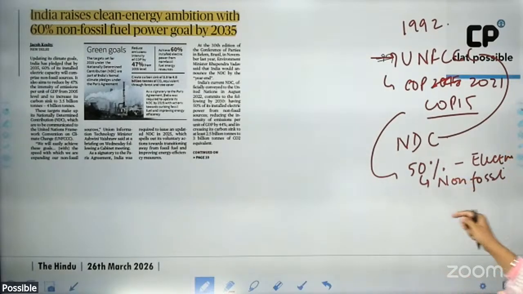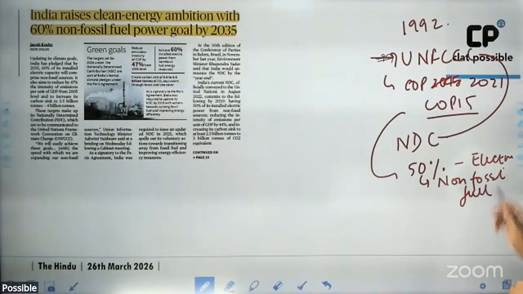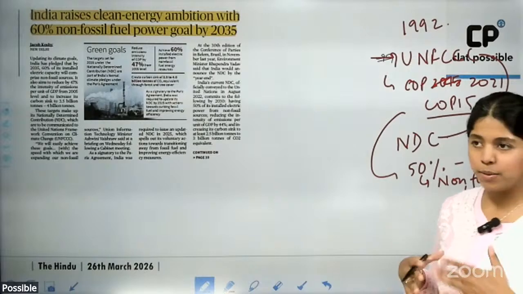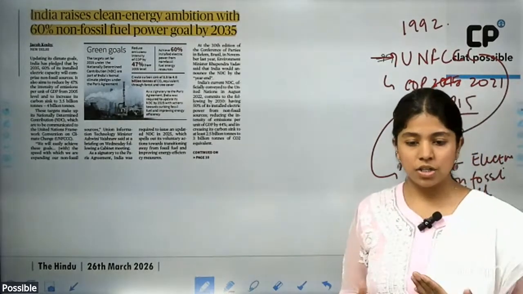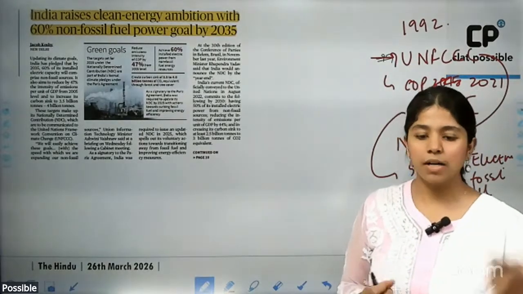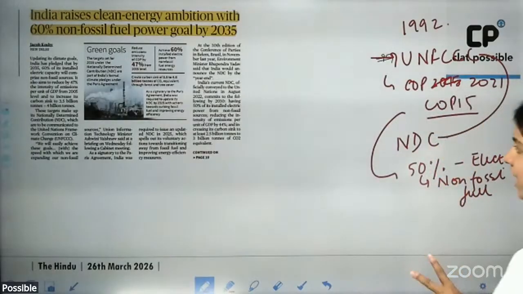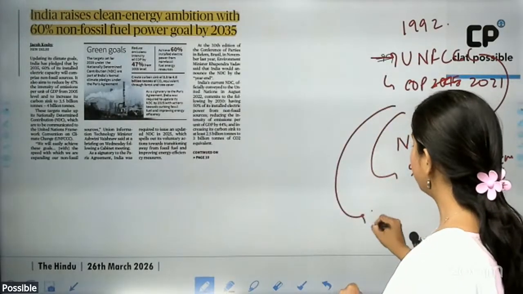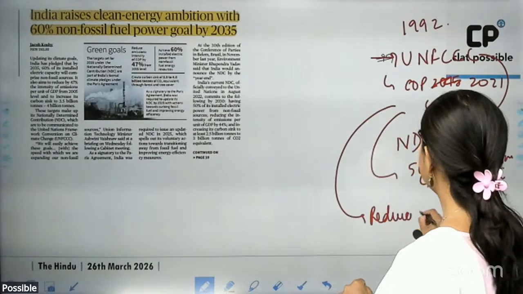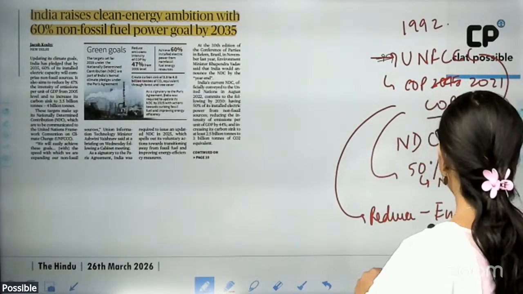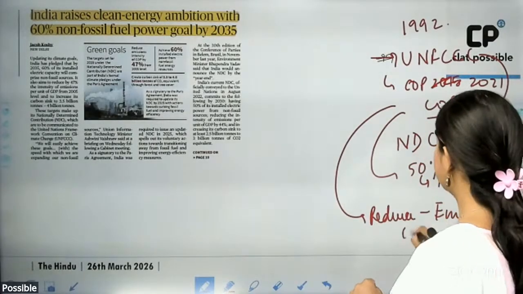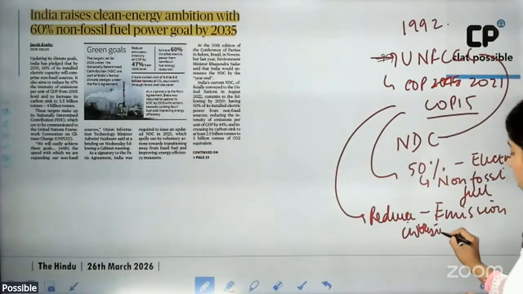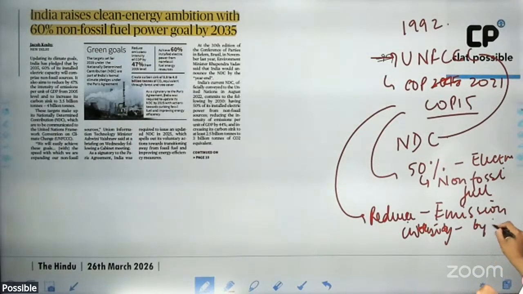So 50% of India's total electricity capacity was to be generated from non-fossil fuel based energy resources, meaning that the government sought to have renewable energies generate electricity and not the burning of fossil fuels. Then the second one was that it wanted to reduce its emission intensity by 44% of the GDP.